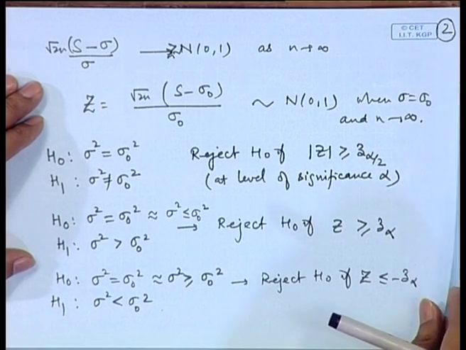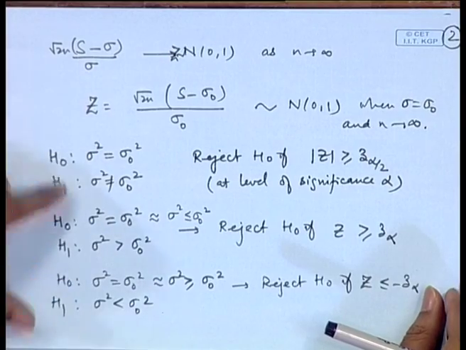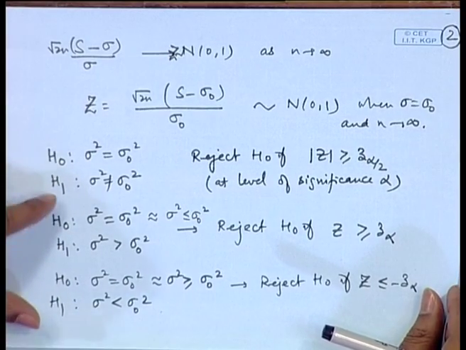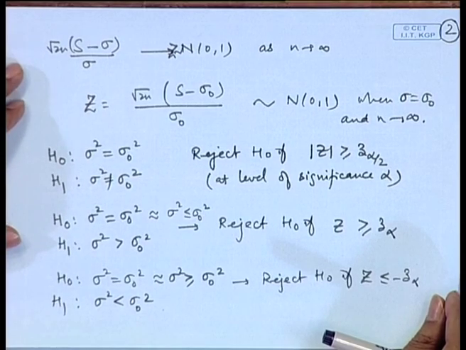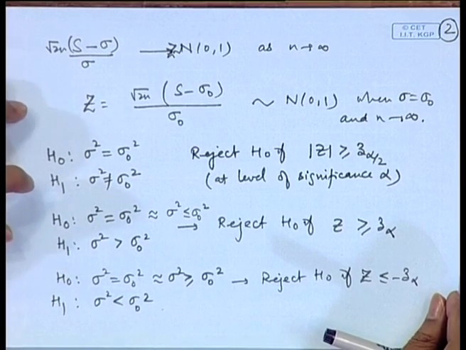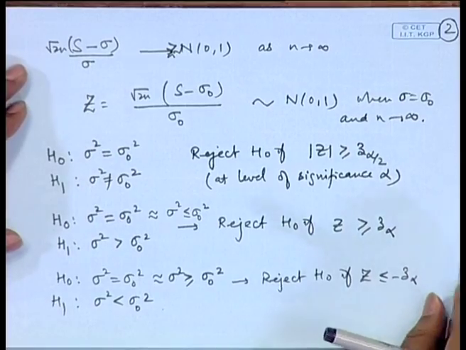I will give one example here where this role of null and alternative hypothesis is important, and one has to take a justified decision that in what way we should write down the null and the alternative hypothesis.